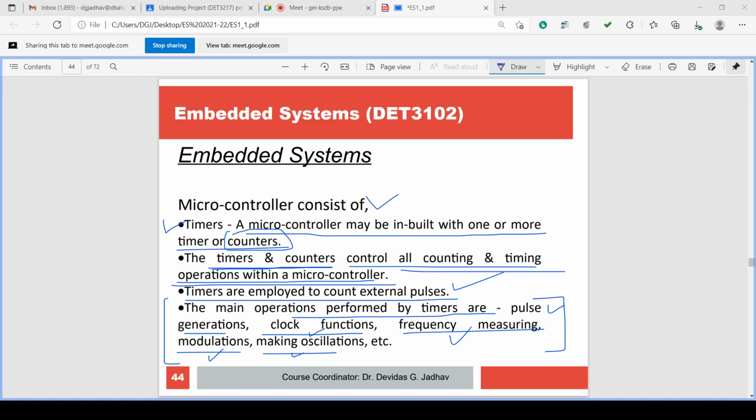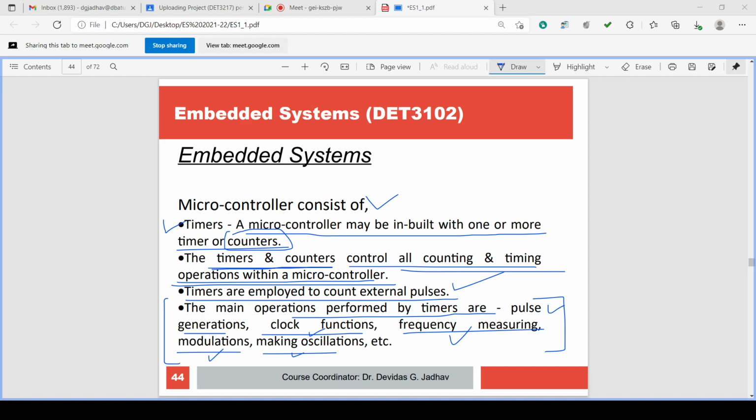Suppose we want to measure the frequency of 50 Hertz. When the positive cycle of the 50 Hertz signal comes, the internal circuit is triggered and the internal timer counter gives pulses at, suppose, 1 kilohertz.